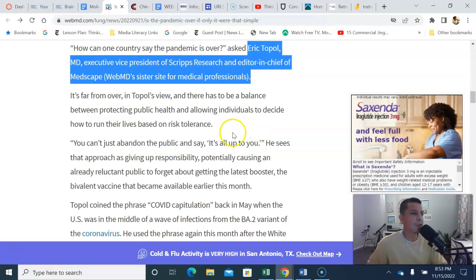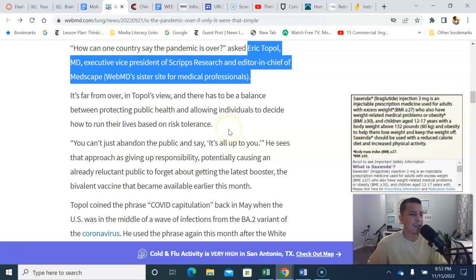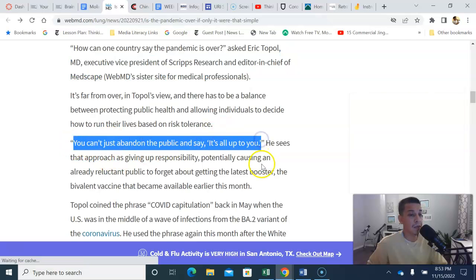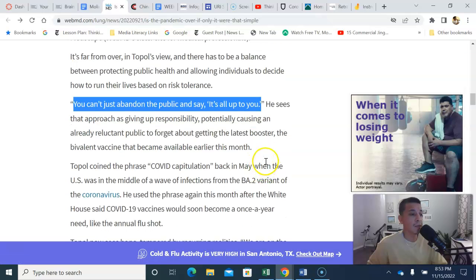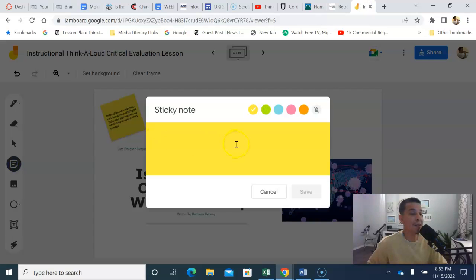I don't see so far, from what I can read here, an explicit opinion, but just based on what she's deciding to focus on, it looks as though the quotes that she's using from others would indicate that her position is similar to theirs, that it's not over. Okay, so I want to make sure to take note of that. I can always come back to my little notepad here. I can create a sticky note.